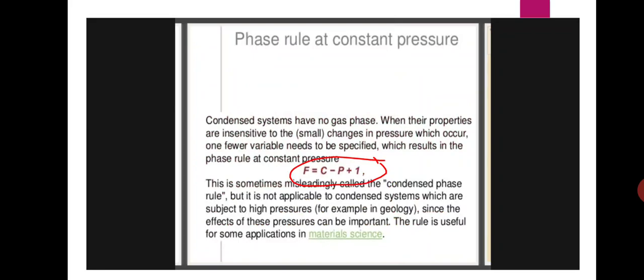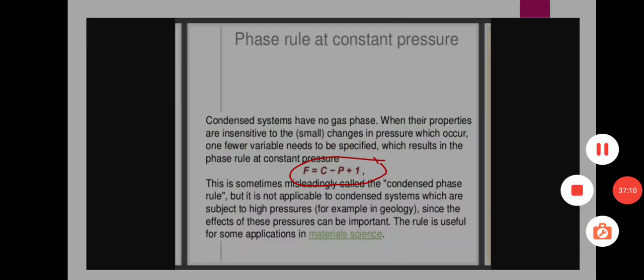Phase rule at constant pressure. Here we are seeing the condensed phase rule. For example, some systems do not have a gas phase, when their properties are insensitive to the small changes in pressure which occur. One variable needs to be specified, which results in the phase rule at constant pressure. So here we have to condense the phase rule: F is equal to C minus P plus 1. This is called the condensed phase rule.